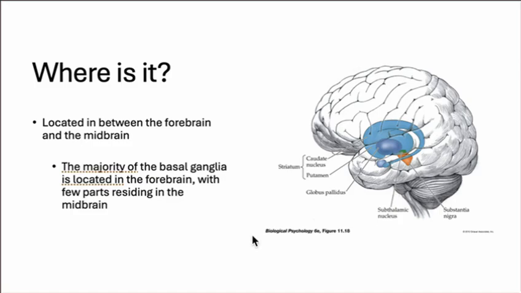So the basal ganglia is located between the forebrain and the midbrain, with the majority of the basal ganglia being located in the forebrain. So that would include the striatum, which includes the caudate nucleus and the putamen, and the globus pallidus. And then there are a few parts residing in the midbrain, which would be the subthalamic nucleus and the substantia nigra.